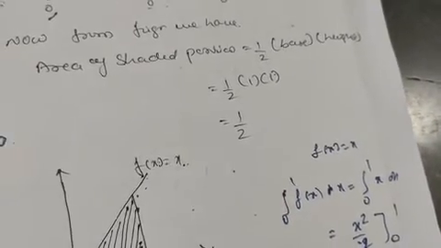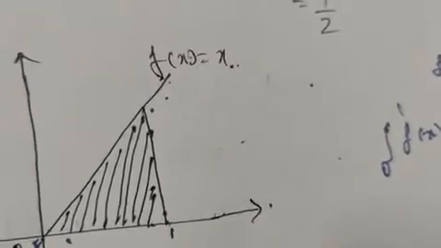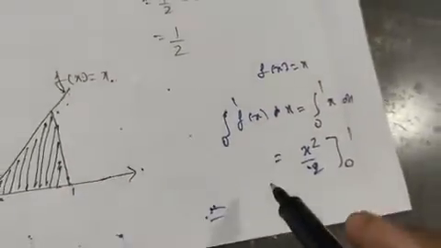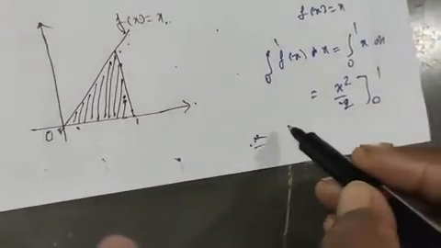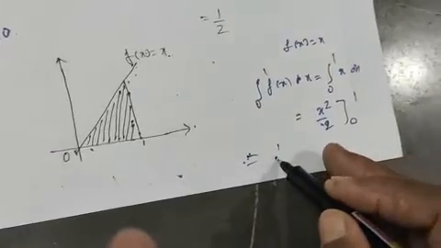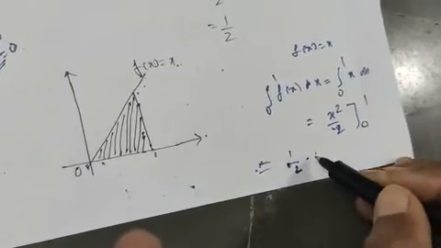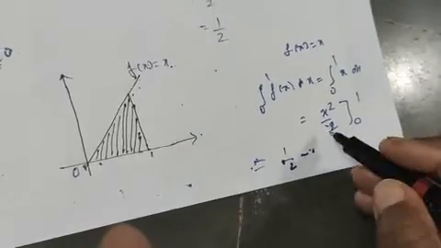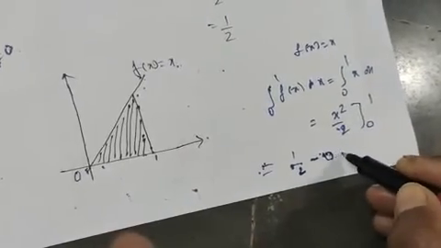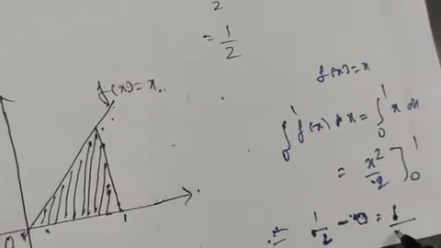Substituting, the upper limit is 1, so it is 1 divided by 2 minus 0, which is simply 1 divided by 2.